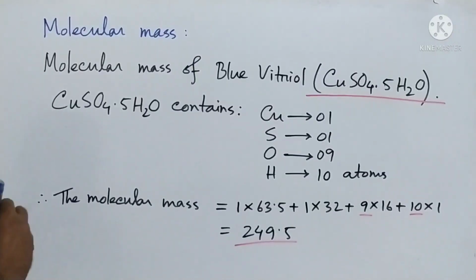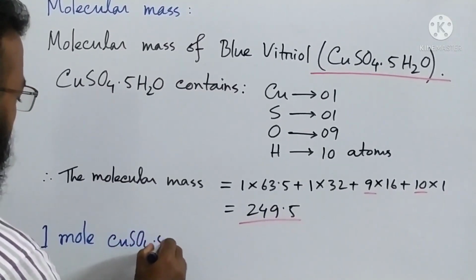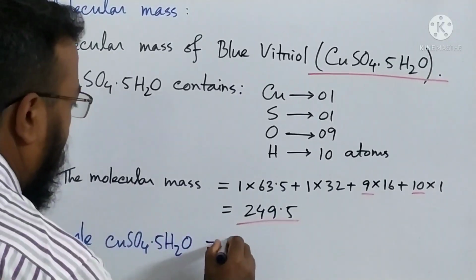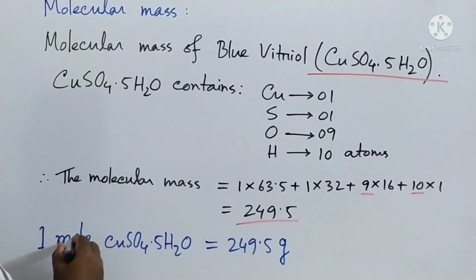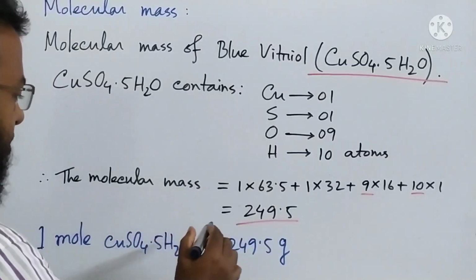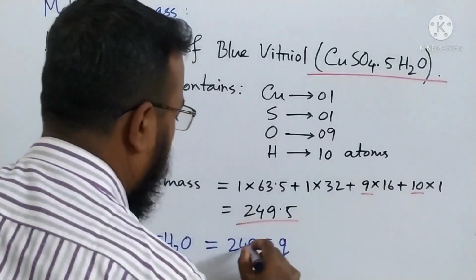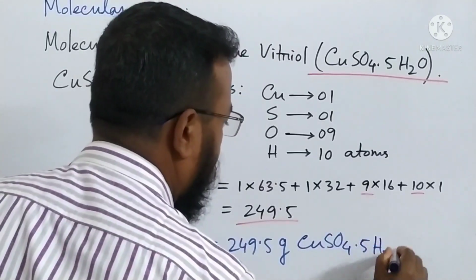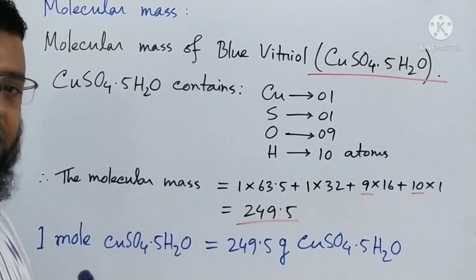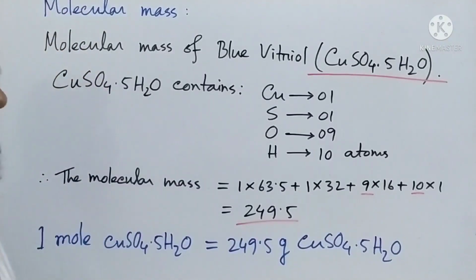Okay, now what will be 1 mole of blue vitriol? If I write 1 mole, then what will be? It will be 249.5 gram, because I have told that mole is the expression of atomic mass of atoms and molecular mass of molecules into gram unit, that is 1 mole of that substance, that is 249.5 gram blue vitriol. And how many molecules are there? That is Avogadro number, that is 6.023 into 10 to the power 23 molecules. Okay, everybody write it.